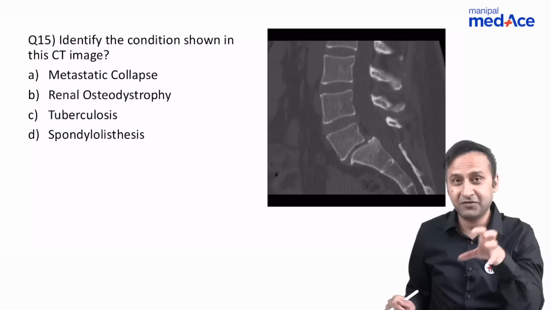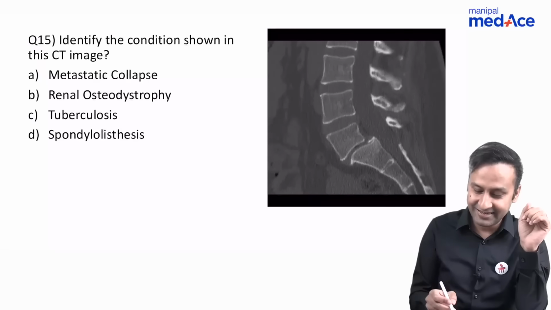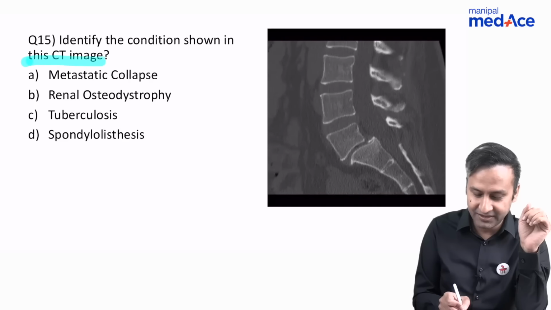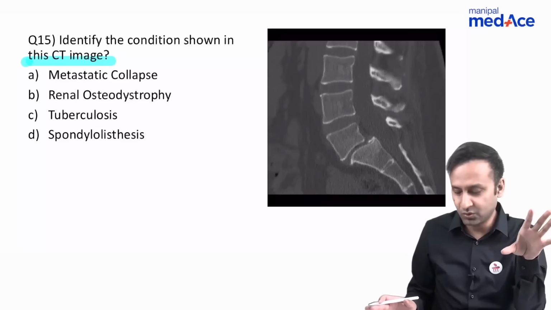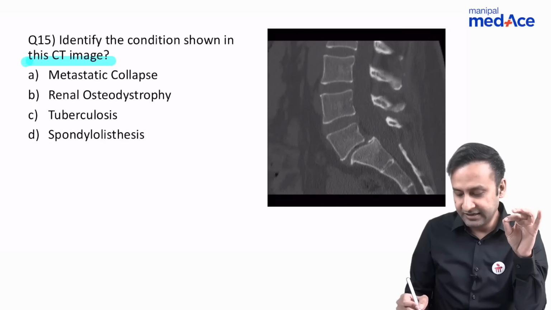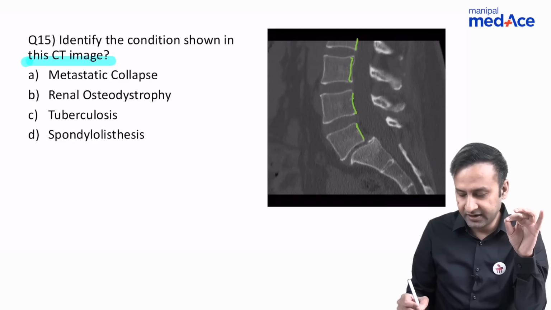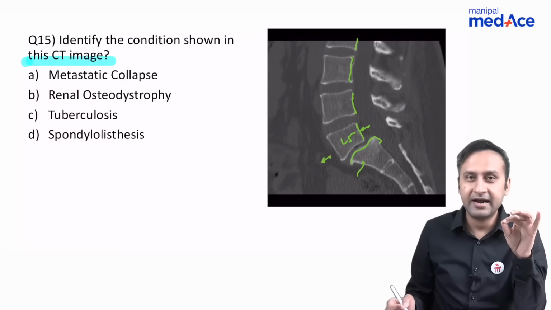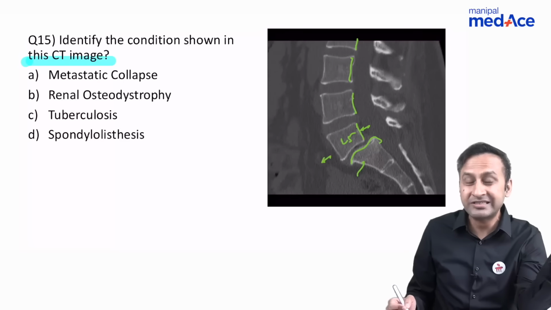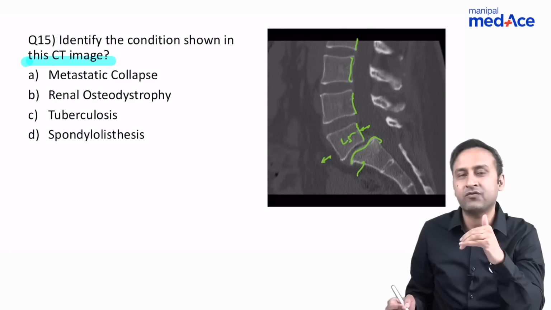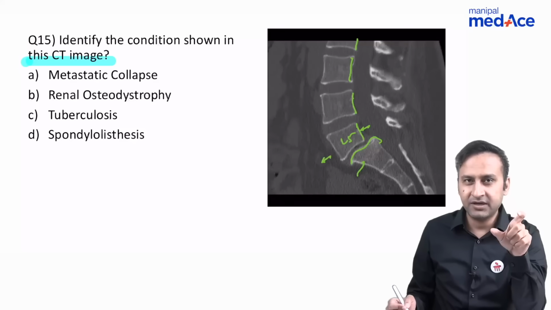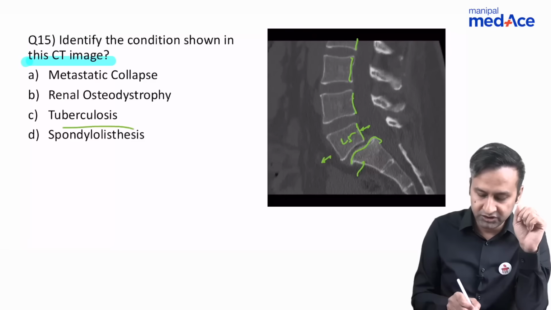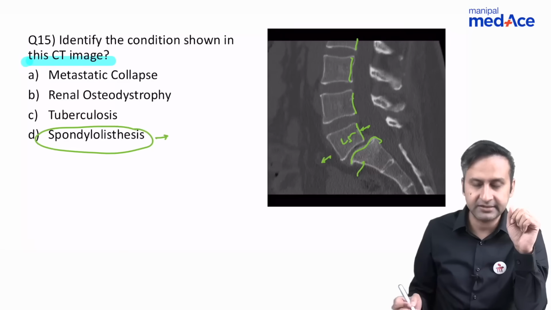Another question, we've covered this extensively also. Now in this case, the examiner had given you a CT image, and I think this was again a very easy question. Why? Because we can clearly see the diagnosis hidden. Look at the posterior margin of the vertebrae, it's all normal till here. But what is happening here? This vertebra, that is L5, is showing anterior translation over S1. So it can be called as anterolisthesis of L5 or retrolisthesis of S1, whatever you feel like. So the examiner didn't go into much of confusion. He used the term spondylolisthesis, which is the correct answer in this case.